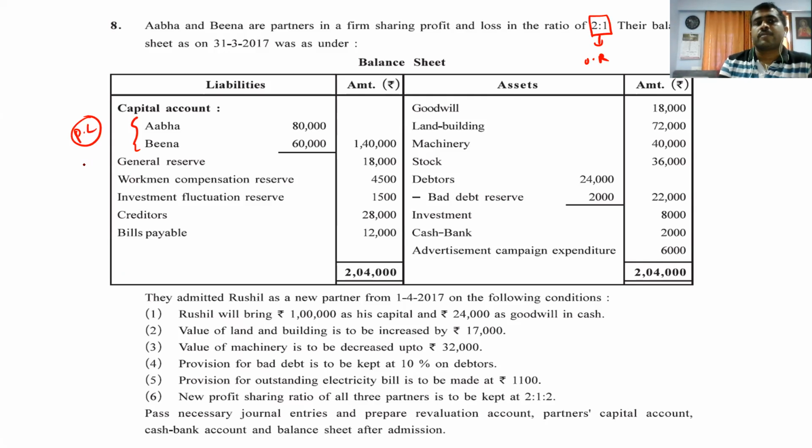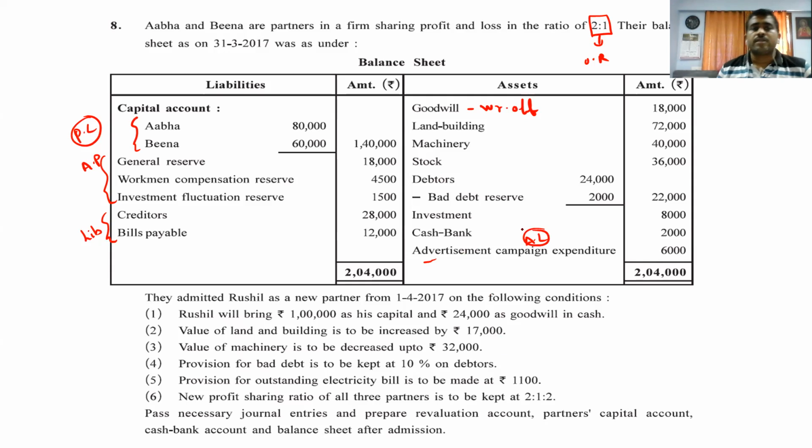General reserve, accumulated profit. Workmen compensation reserve, accumulated profit. Investment fluctuation reserve, accumulated profit. Creditors and bills payable, it's a liability. Goodwill, what do we have to do? We have to write off. Land and building, machinery, stock, debtors, investment. These are all assets. Cash and bank to be written on the debit side. Advertisement campaign expenditure, it's an accumulated loss.